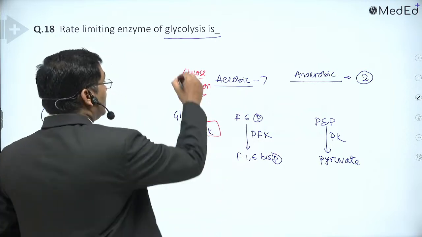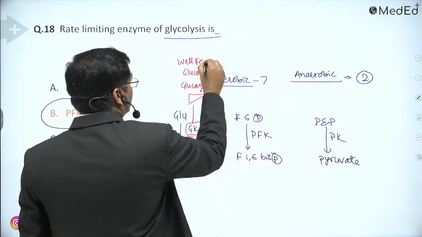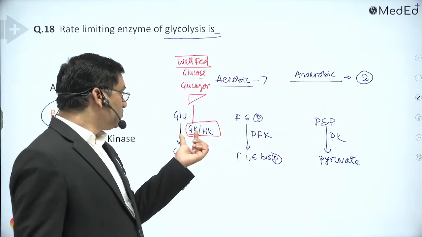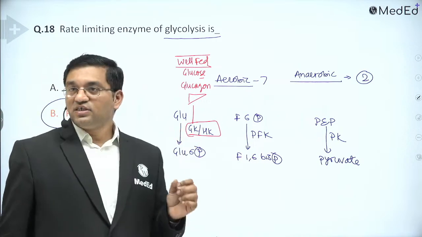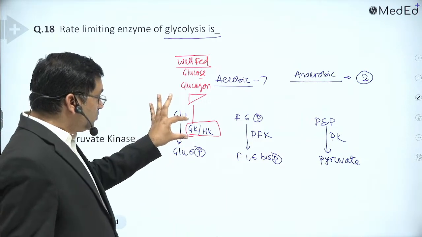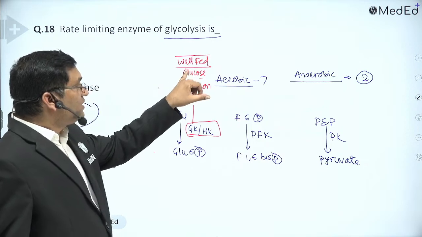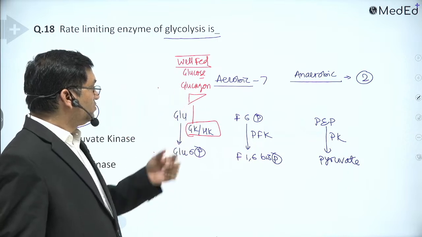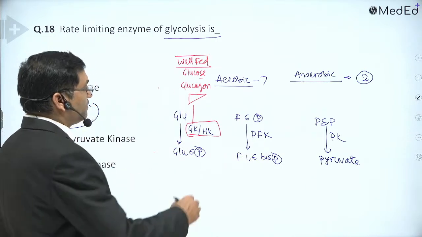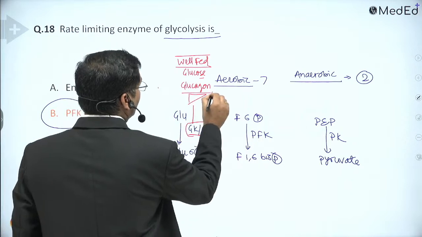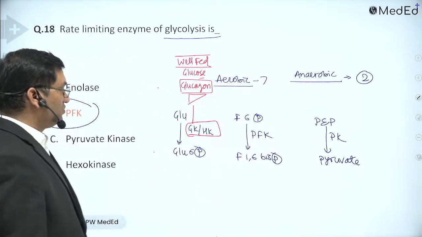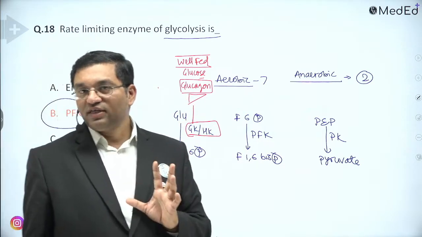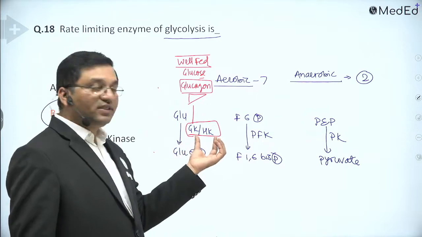It acts in the well-fed state, and it is important for glycogenesis. While hexokinase is not an inducible enzyme. It is present in all cells of the body.